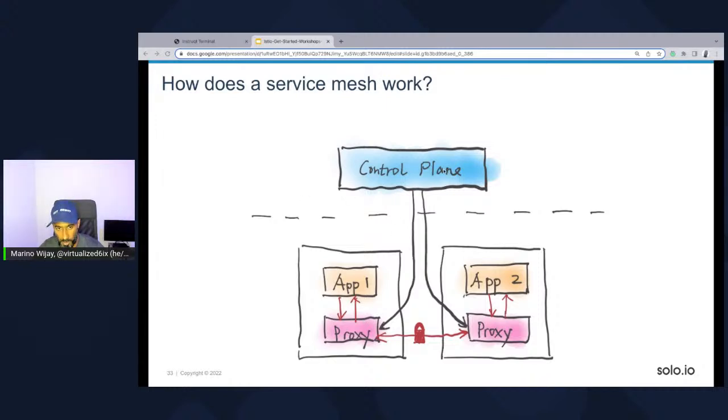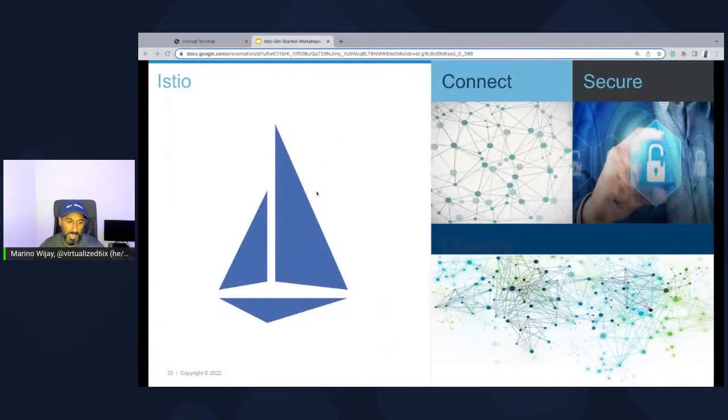Now, there's a lot more involved. There's something called the SDS, the XDS data plane, which allows for this configuration data to be passed along the control plane over to this proxy. Given the time that we have, unfortunately, we won't get into those specific details. But if they come up as questions at the end of this, I can definitely answer some more specifics around the XDS capabilities, as well as how that relates to Envoy.